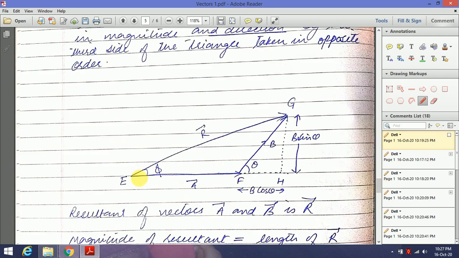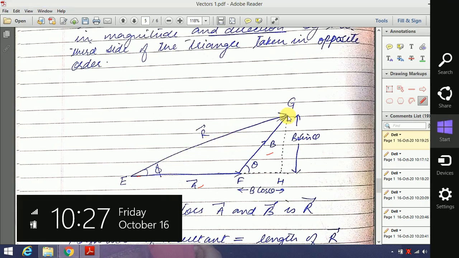So you see, if one vector is this vector A and another is B, their order is the same, their direction is the same, so both of them are in the same order. If you are able to represent two vectors by the two sides of the triangle taken in one order in their magnitude and direction, then the opposite order you have to consider for the third side of the triangle. So the resultant would be represented in magnitude and direction by the third side of the triangle taken in opposite order.